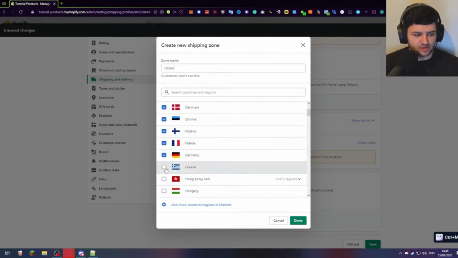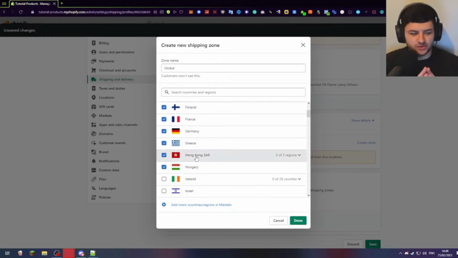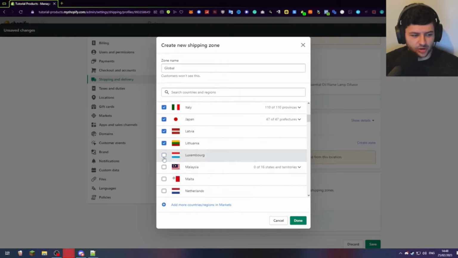Okay, because if you want to sell globally, especially if you're using a currency converter, I'm just going to mention now, if you do want to sell globally, you're going to need to actually support all the global currencies. Now the best way to do this is to install the app called the Best Currency Converter. I do actually already have a video on using this app and how to set it up, so check that out on the channel. I'll try and remember to put that in the video description down below for you guys to check out.